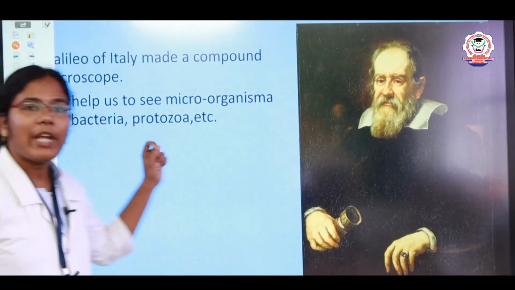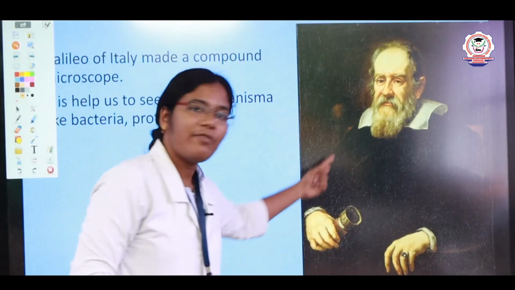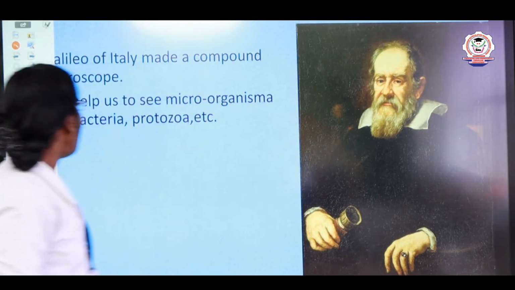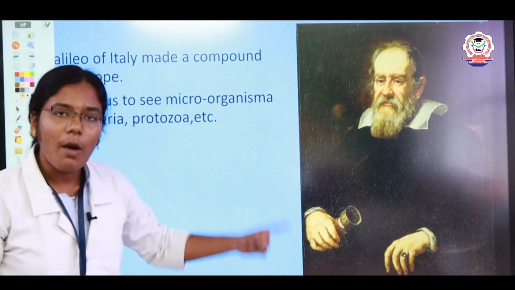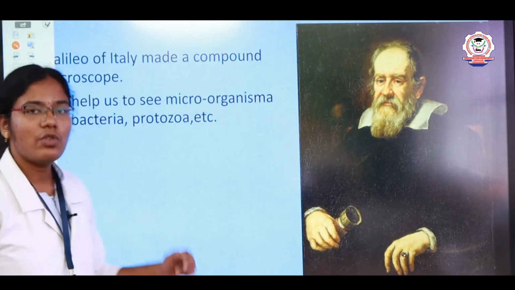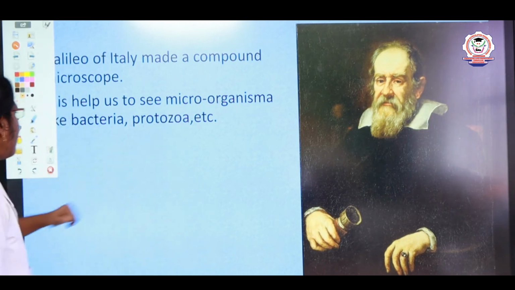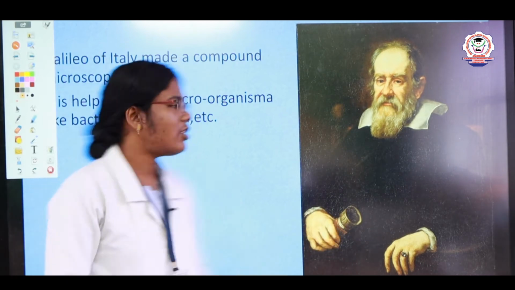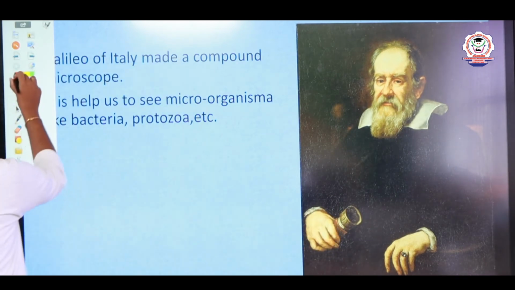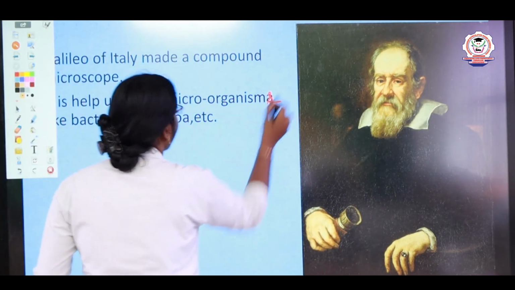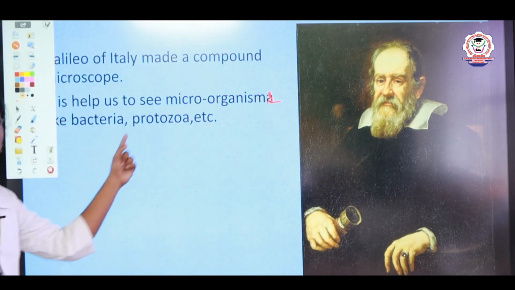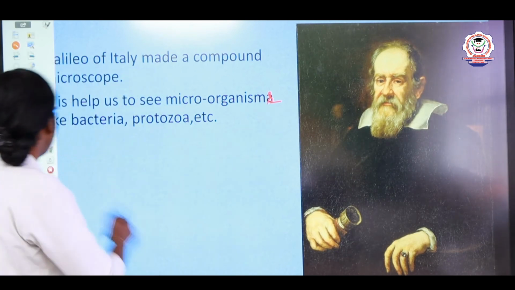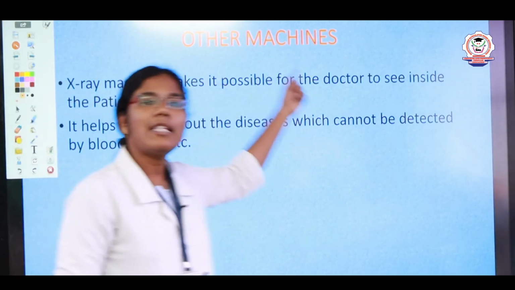Now you can see this, right? This picture refers to Galileo. Galileo of Italy made a compound microscope. It is used to see microorganisms like bacteria, protozoa, etc.